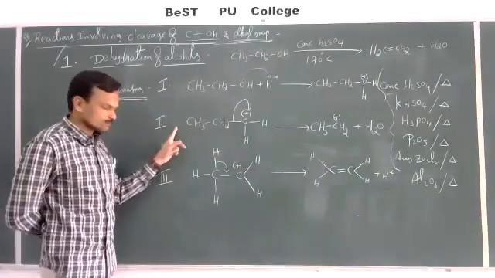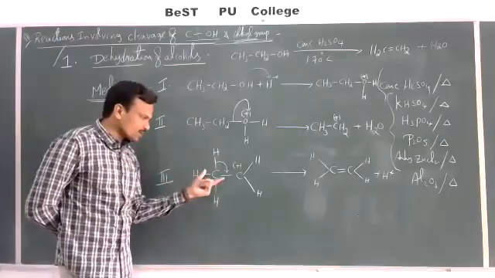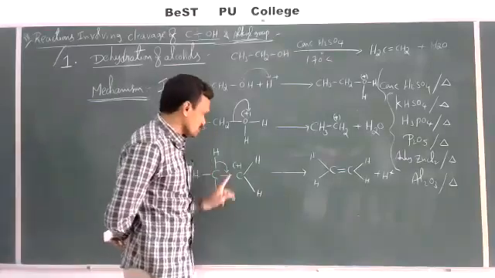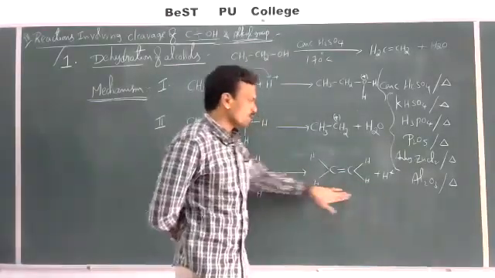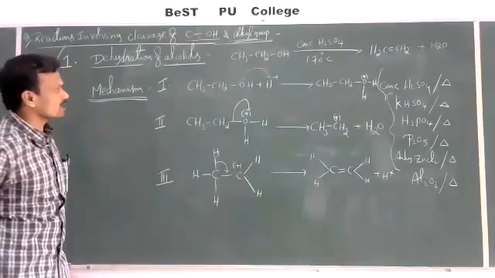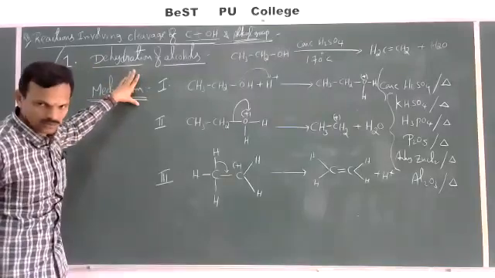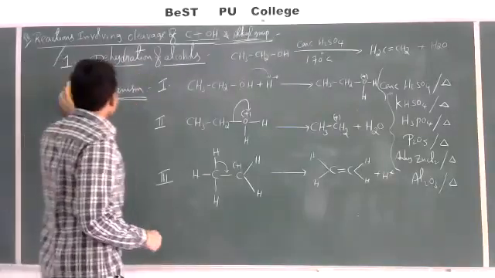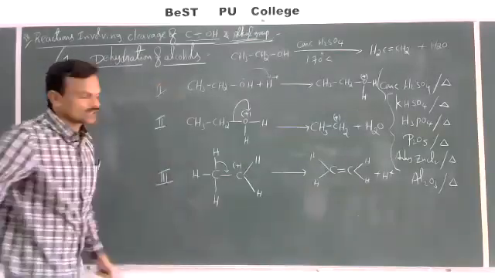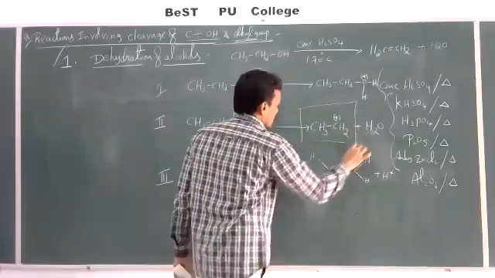That is step 2. Next, step 3. This ethyl carbocation loses a proton to give ethylene. So this is the mechanism for dehydration of alcohols, which is very important for 3 marks. Now, if you observe in this mechanism, in the second step there is a formation of carbocation.